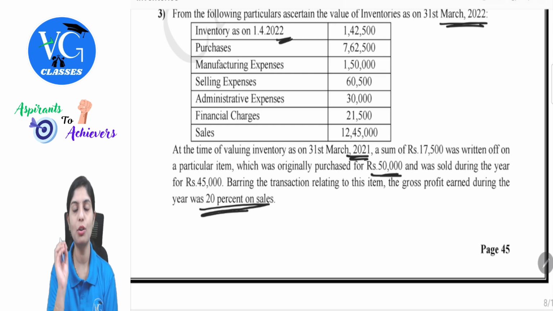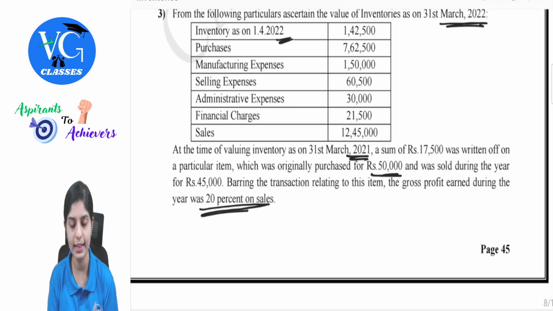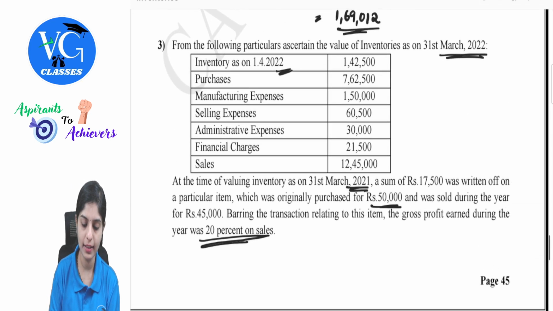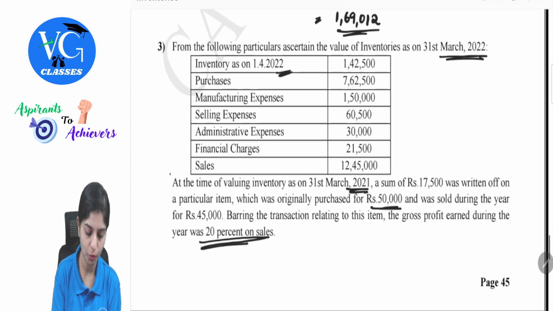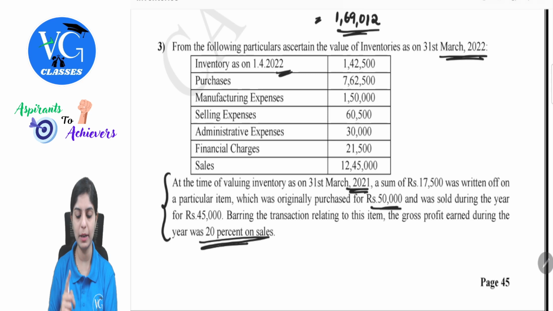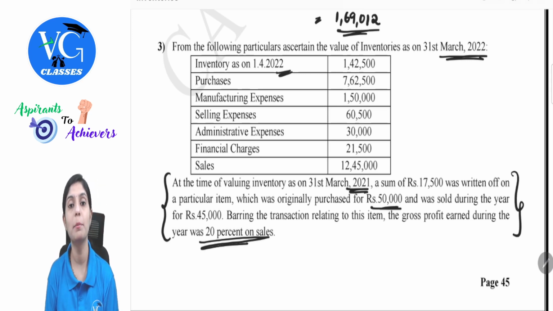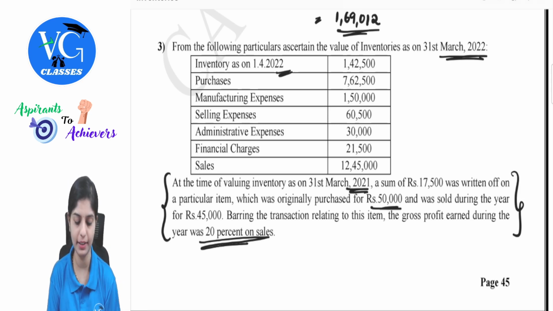Be very careful to also observe this. Many times it can also be given on cost. We have to only take the percentage of profit on sales. So here it is directly available. See, here other things are similar to whatever we saw in the previous case, but this particular transaction which has been connected to the previous year will also have an impact in the current year.